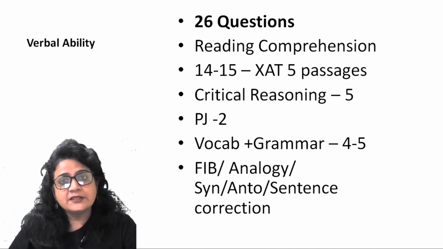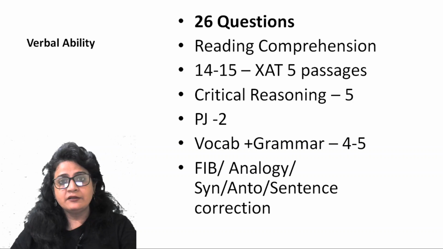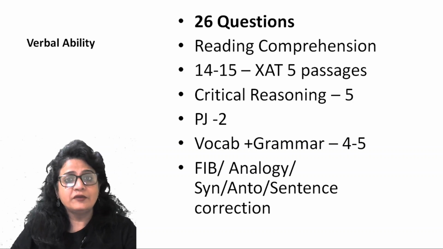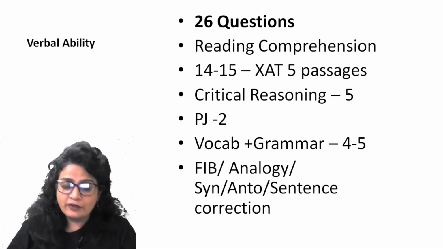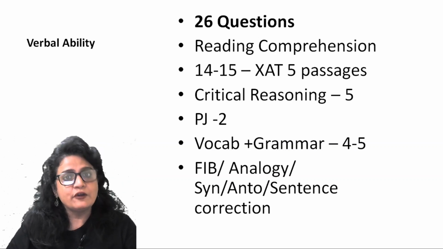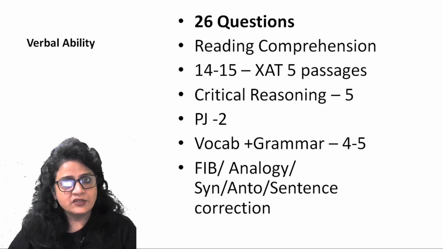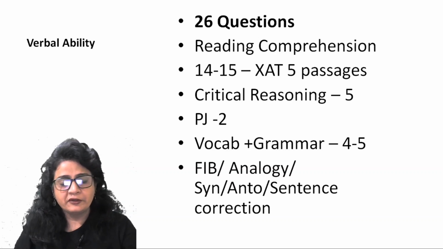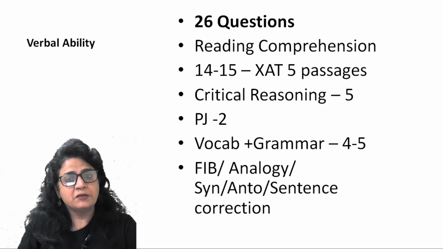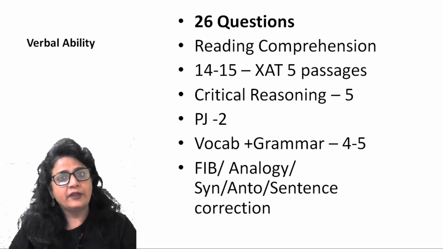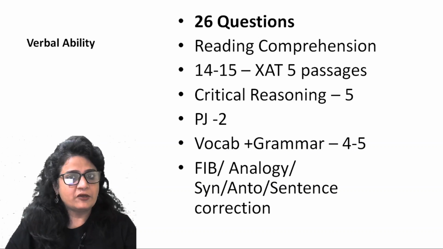Alright, so critical reasoning, around 4 to 5 questions. Last year there were 5 questions based on critical reasoning. So you better start solving questions of critical reasoning. For that, I would recommend GMAT OG, the official guide for GMAT, right? So the latest version of GMAT OG can always be preferred for solving critical reasoning questions, because the level of questions of GMAT is comparable to that of XAT. But again, I would recommend that you also look at the critical reasoning questions of previous year papers of XAT.